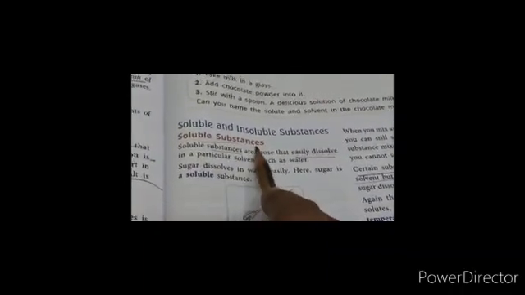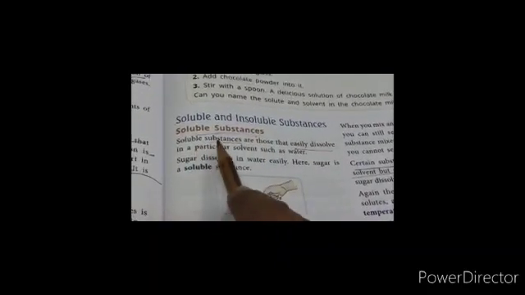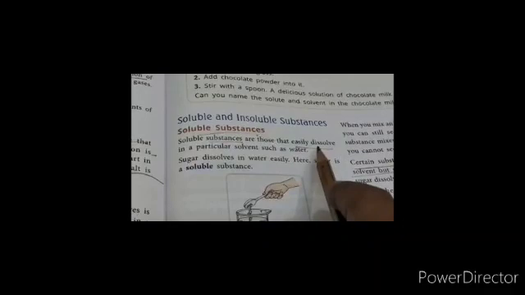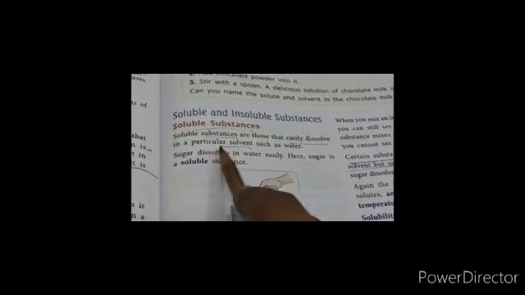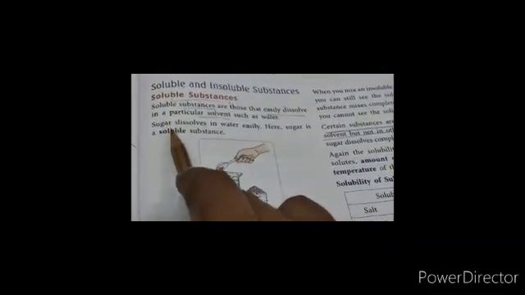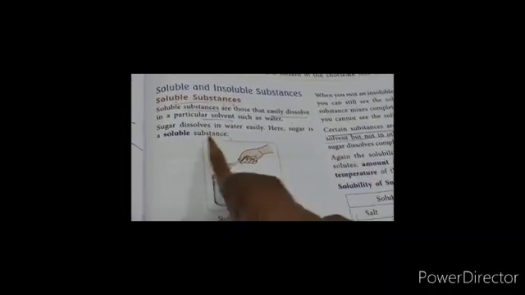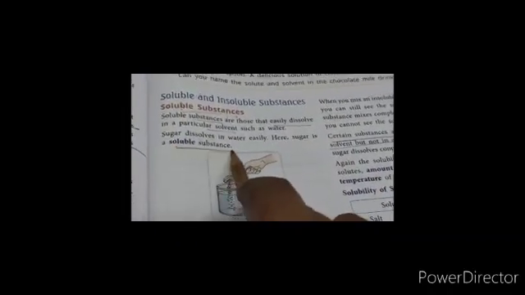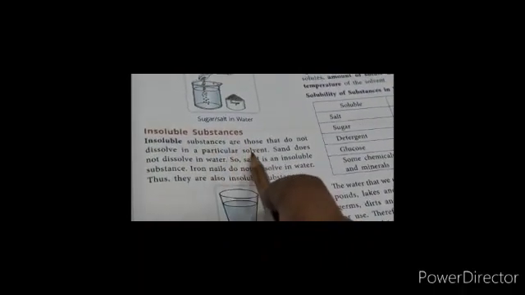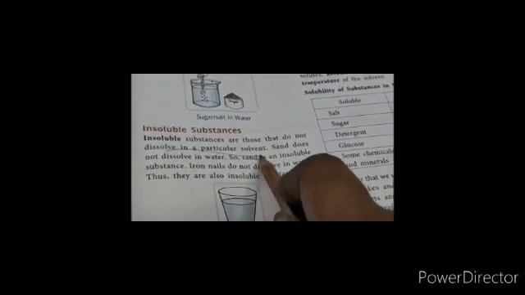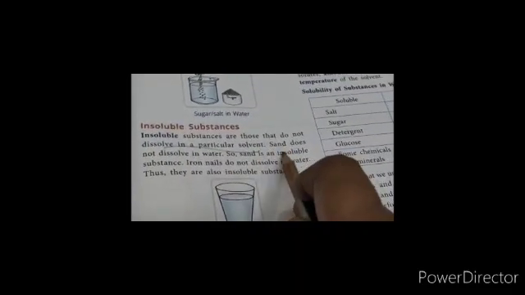Now, what are soluble substances? Soluble substances are those that mix easily in a particular solvent. If you take the example of sugar, if you add sugar in water, the sugar will dissolve easily, and so it is called a soluble substance. Insoluble substances are those which do not dissolve in a particular solvent. For example, sand.